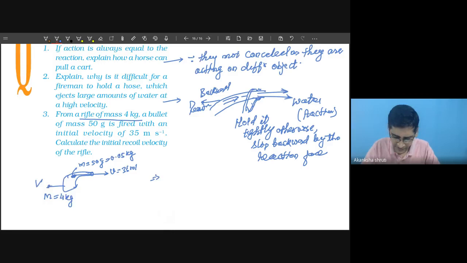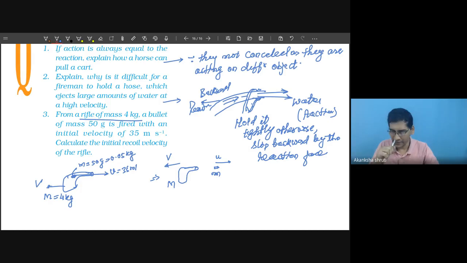Finally, what is the situation? The situation is like this. The rifle will move backward with capital V. The mass is M, and the bullet just moves forward. This has the mass m, and the speed is u. So you may apply the law of conservation of momentum here also. Students, in the initial situation, the mass of the bullet was the same whether it is moving or not, but when the gun and bullet are placed together, at that time the speed is 0.